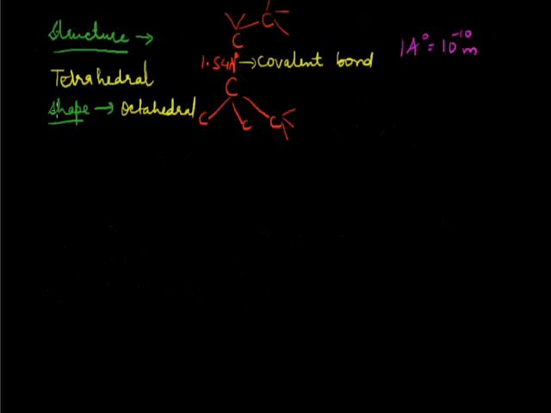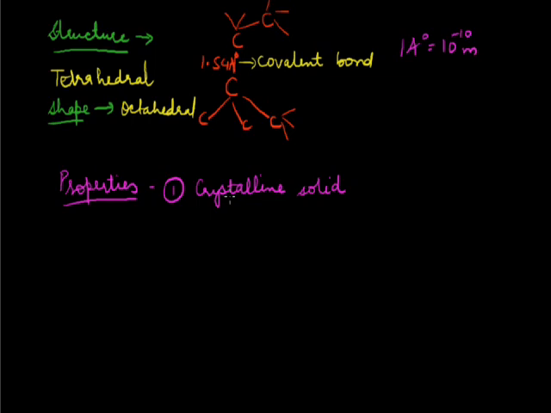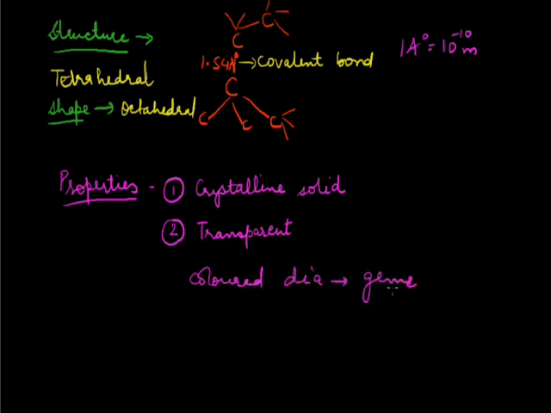Now we come to the properties of diamond. I hope the structure is clear. We can now discuss the properties of diamond. Diamond is a crystalline solid. So its physical state is solid, and that too a crystalline type. It is transparent. Usually it is transparent, although we are well aware of colored diamonds. There are diamonds which are of different colors, and colored diamonds are known as gems. Now this color of diamond is basically due to the impurities or due to lattice defects.